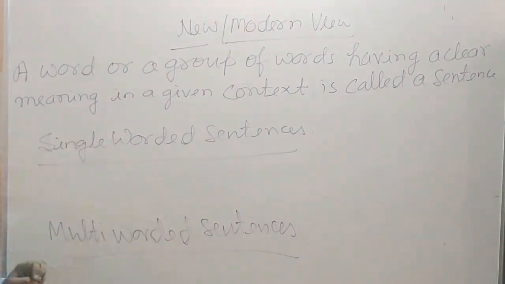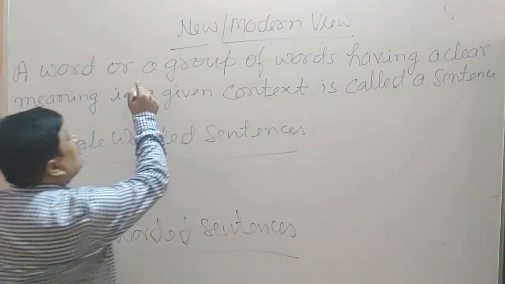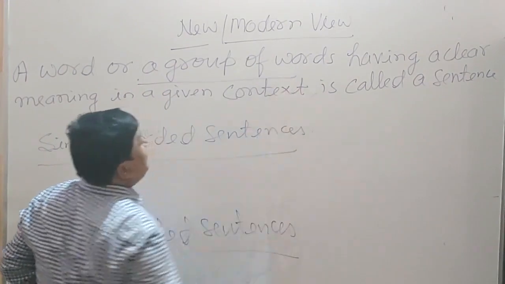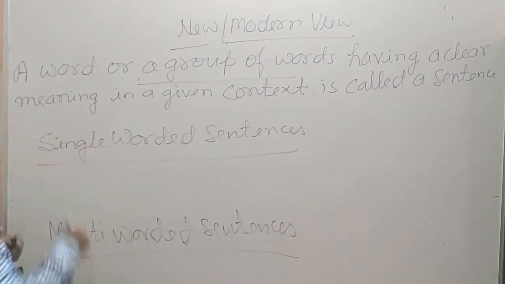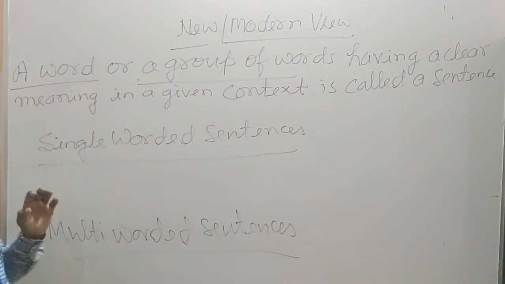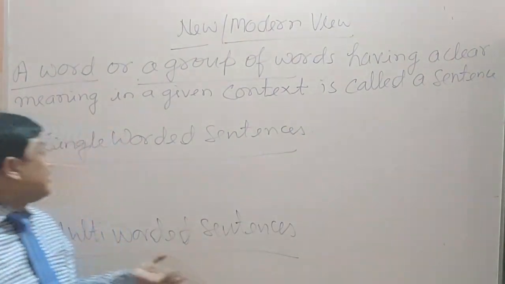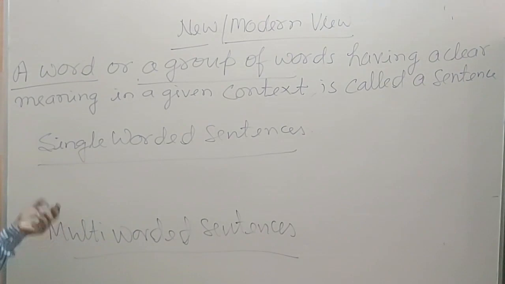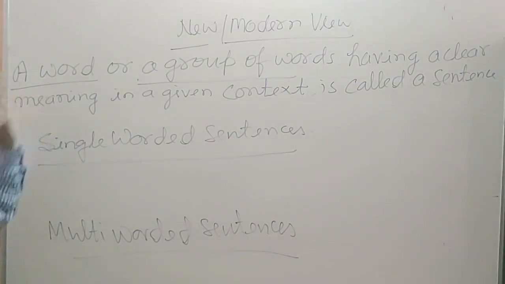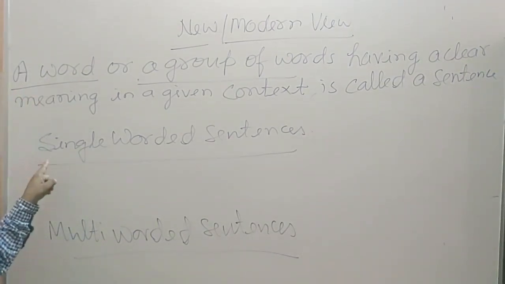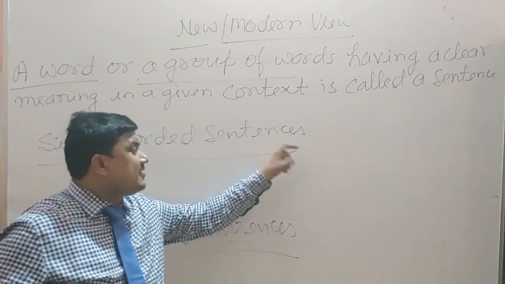This definition shows a group of words is not essential, even a single word can form a sentence. And a sentence that is formed with the help of a single word is called a single worded sentence.